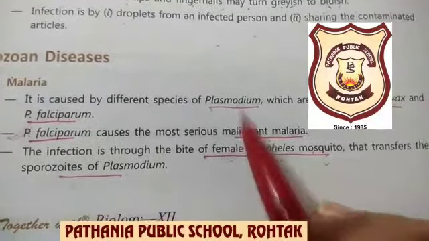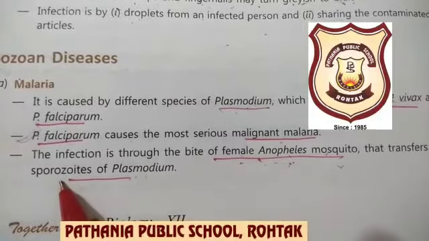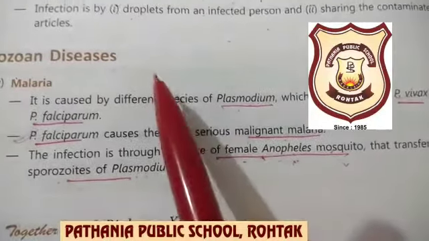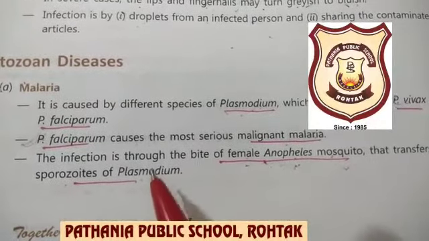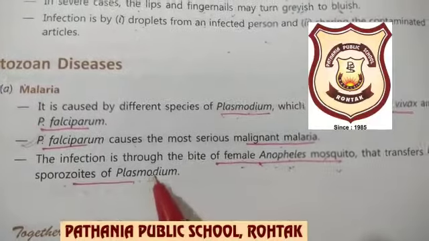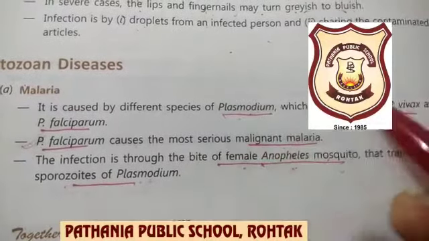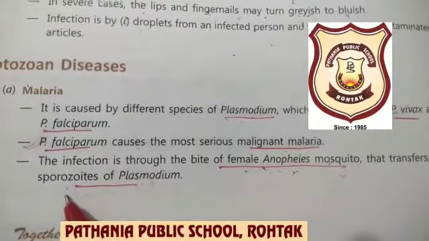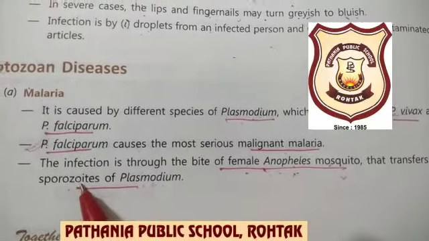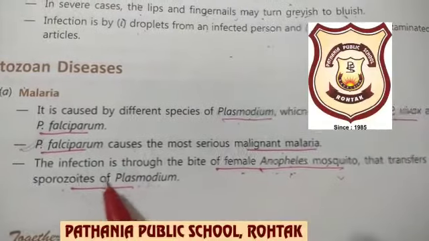Okay, and this is again a question of 1 mark: in what stage does the Plasmodium enter the human body? Plasmodium enters in the form of sporozoite. In class Protista, there is a subclass Sporozoa. This Plasmodium belongs to the Sporozoa class because it forms many types of spores in its life cycle, which we are going to see now. So sporozoite is the stage in which the Plasmodium enters into the human body.